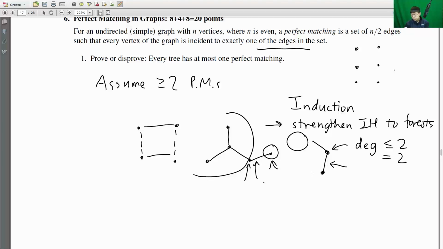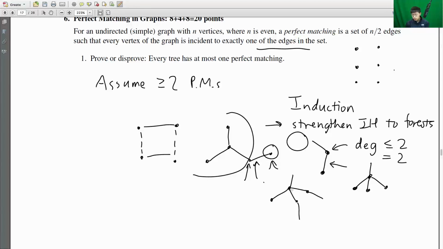In order to justify that such a parent node exists, we first notice that suppose we had a parent with multiple leaves. In this case, there can be no perfect matching, because each of these edges must be in the perfect matching, and that would contradict the fact that the parent must be incident to only one edge in the perfect matching. Therefore, if we have a parent with degree greater than 2, the case we must have is one leaf, and the other children of this parent must not be leaves themselves.